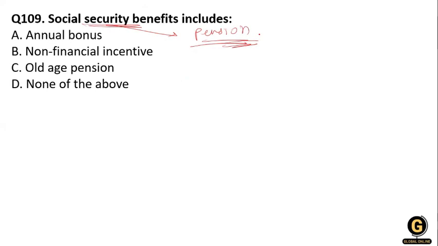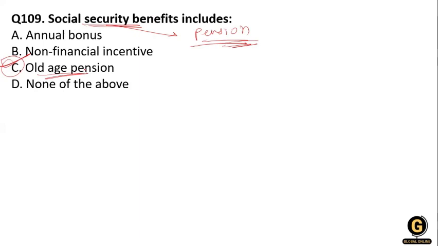Keep in mind that the government-controlled social security system in India applies only to a small portion of the population. Clear? So the social security benefit is the old age pension.